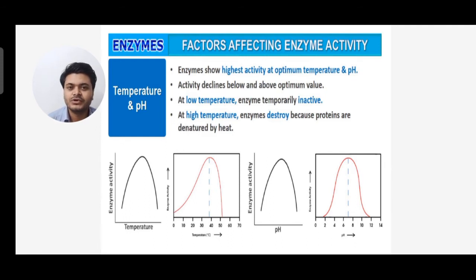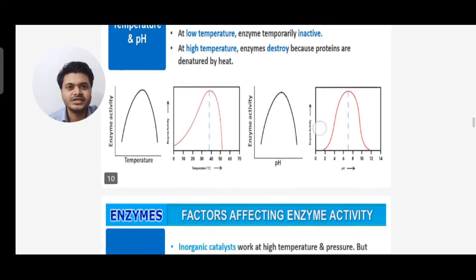So this is all about temperature and pH. These are highly effective factors, with highest activity at optimum temperature and pH. At lower temperature the enzyme becomes inactive, at higher temperature it gets destroyed by denaturation due to heat.